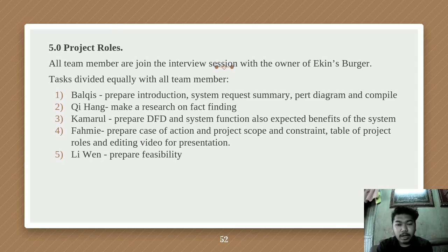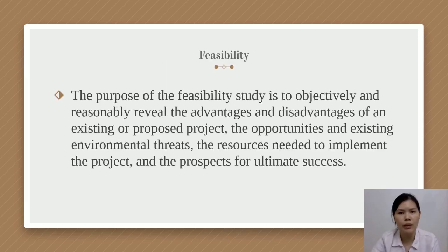Number 4, I will prepare the case of action and also project scope and constraints, also the table of project roles, and also edit the video for the presentation. And number 5 for Oliwen, she will prepare the feasibility. I'm Yoliwen, my matrix number is 271966, and I will continue the presentation with feasibility.